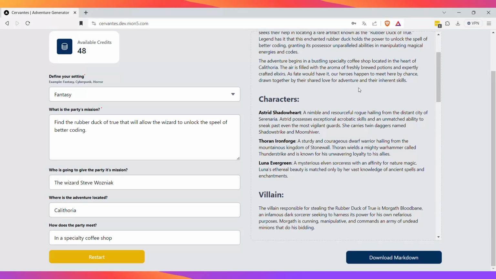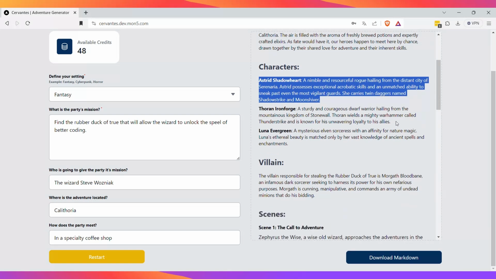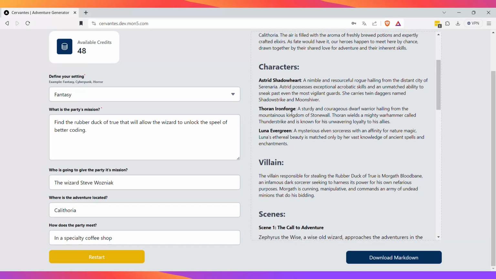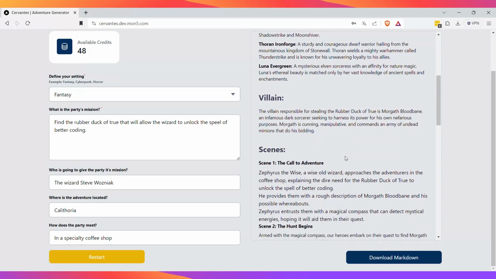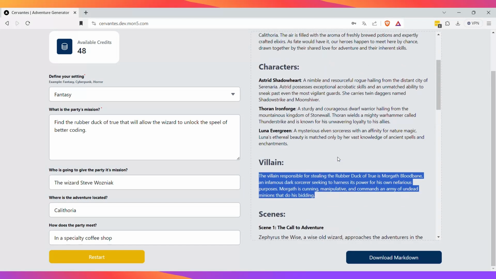That's so good because the characters are very well defined and in a very short style, so you don't have to read a lot. So they have Thorin Ironforge and Luna Evergreen. There's of course a villain, the bad guy, and a short description of this particular character.